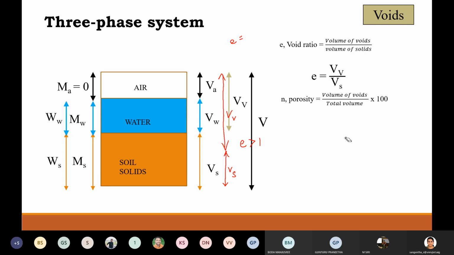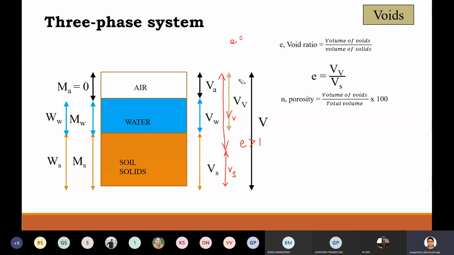The next terminology is porosity. Porosity is also a measure of voids, but in terms of total volume. Previously we compared void volume with solids volume, whereas here we compare void volume with total volume. Porosity is volume of voids divided by total volume into 100.